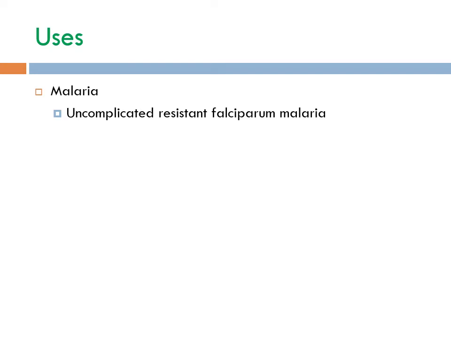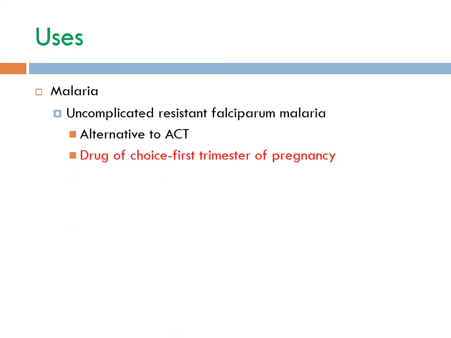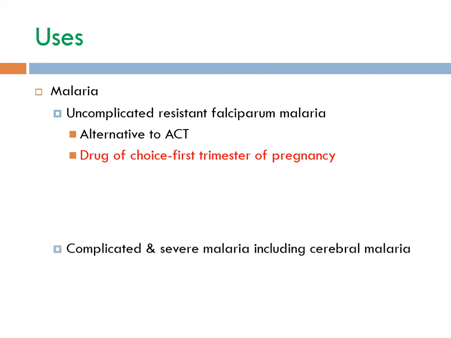Therapeutic uses of quinine. In malaria, it can be used orally in uncomplicated resistant falciparum malaria as an alternative to ACT only when the ACT is not available or suitable, though it is the drug of choice in first trimester of pregnancy.